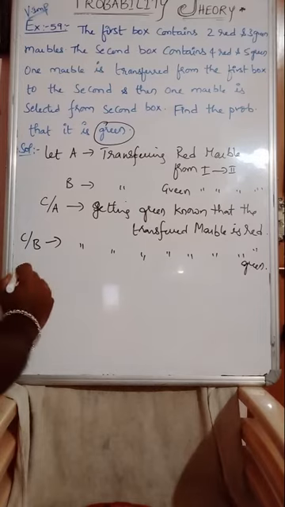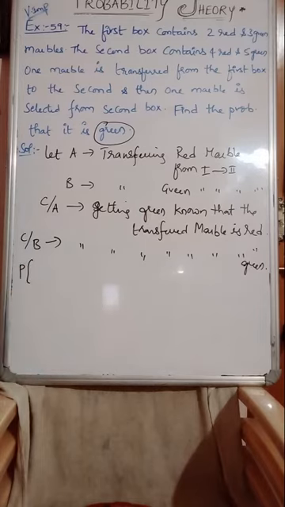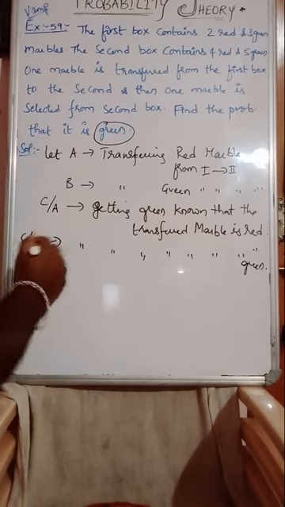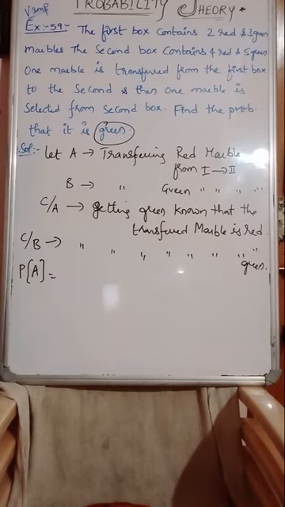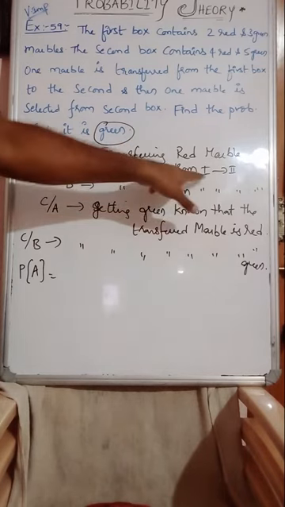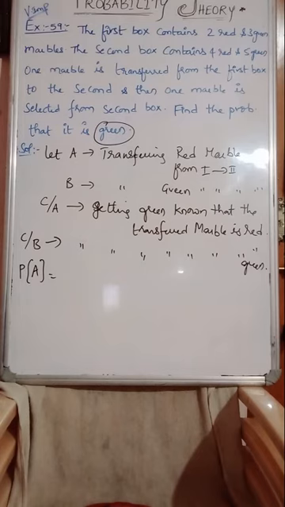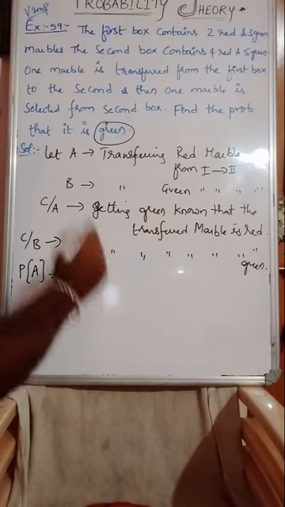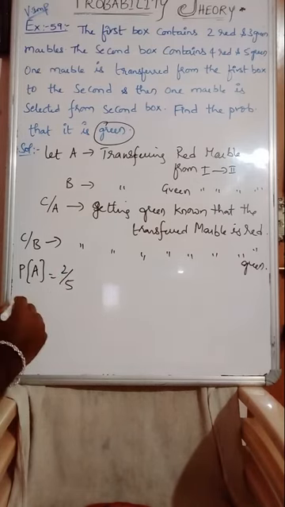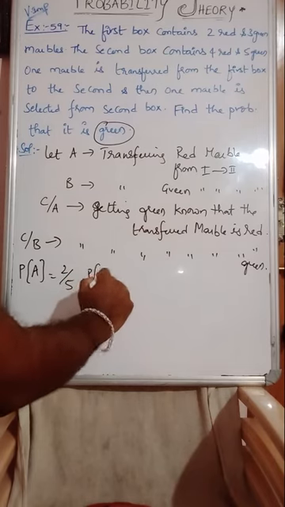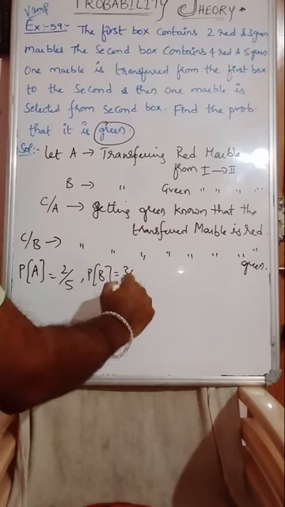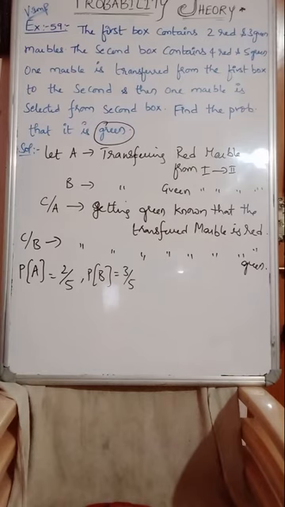Now, what probability can we calculate? A. What is A here? Transferred red marble from first to second. What is the chance of getting a red marble from first? 2 by 5. Then the chance of getting green? 3 by 5 from first.